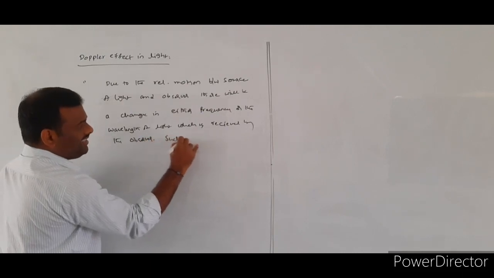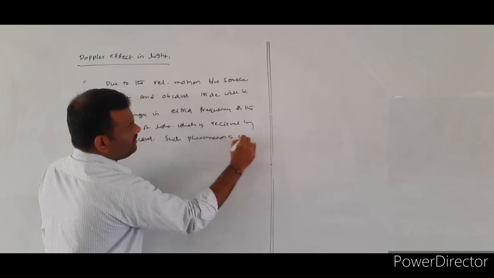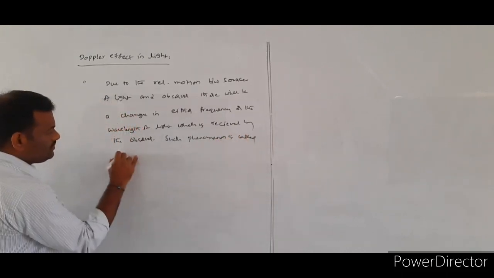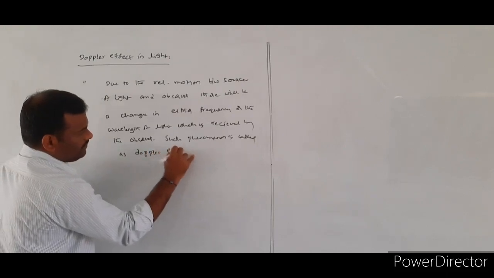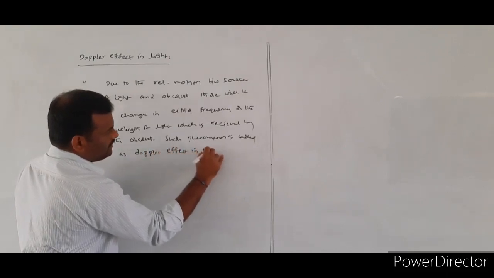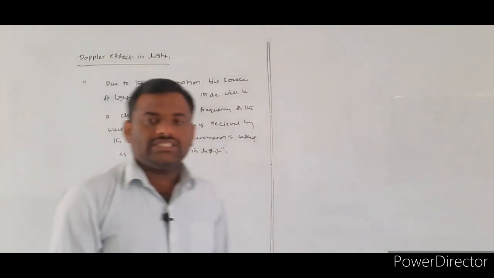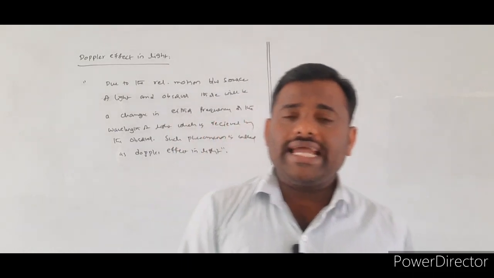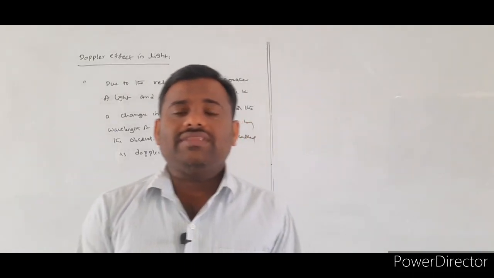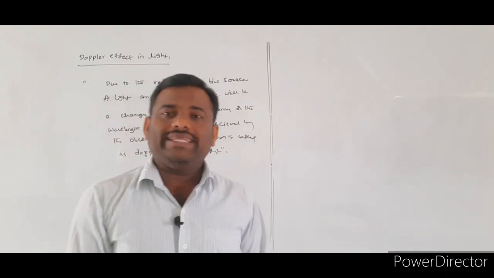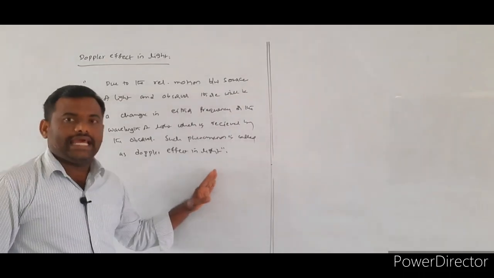Such a phenomenon is called the Doppler effect in light. So what is the definition of the Doppler effect in light? Due to the relative motion between the source of the light and the observer, there will be a change in the frequency or wavelength of the light received by the observer. Such a phenomenon we call the Doppler effect in light.